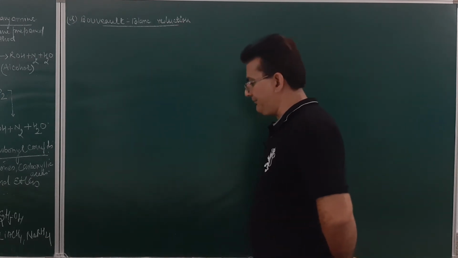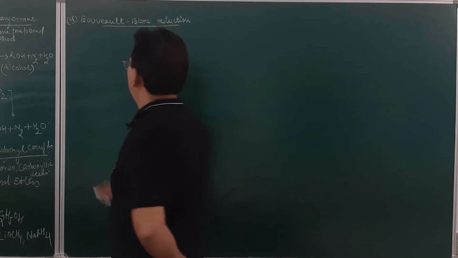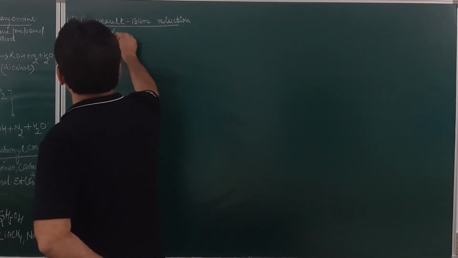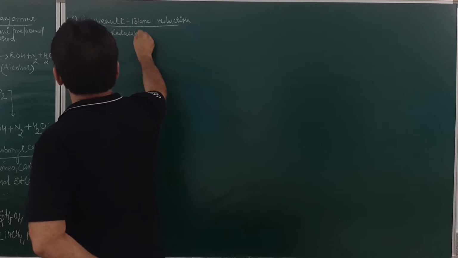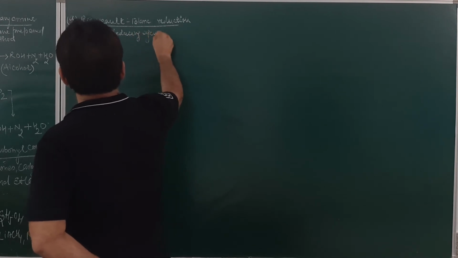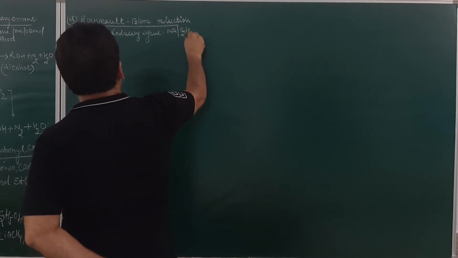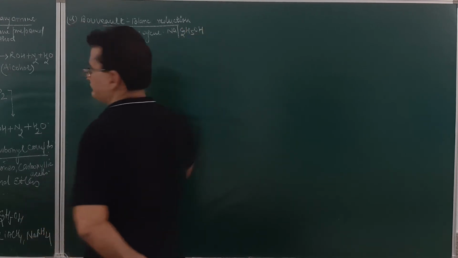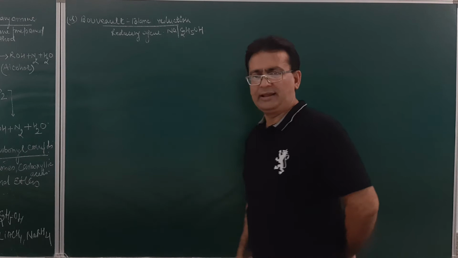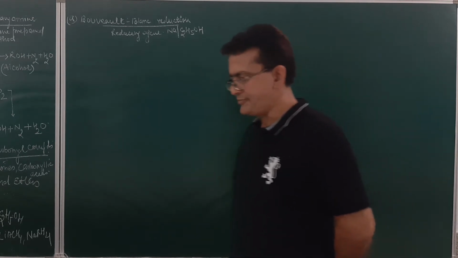Student, in the Bouveault-Blanc reduction, the reducing agent used will be sodium and ethyl alcohol. How?